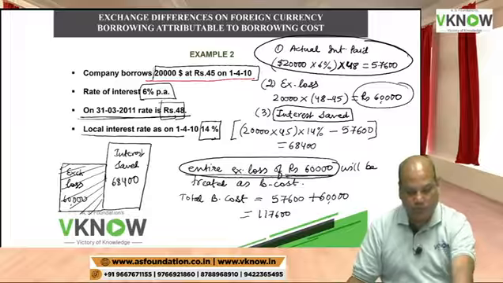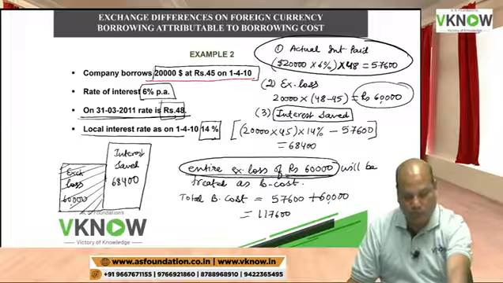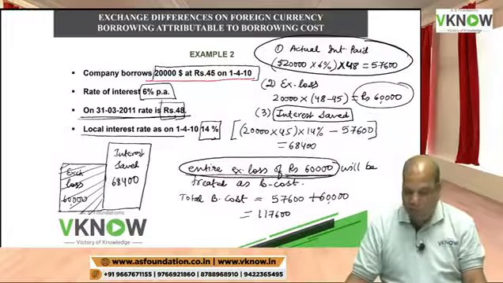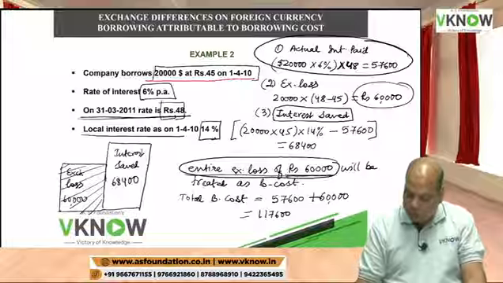1,17,600. Is it right? 1,17,600. Most of you got it right. Now the $1,000,000 question is,